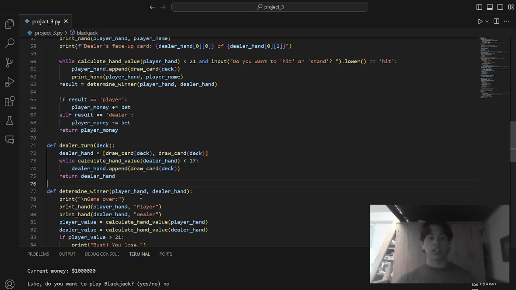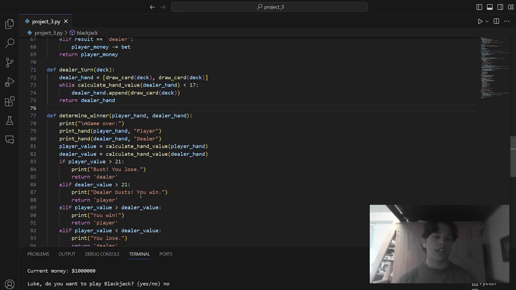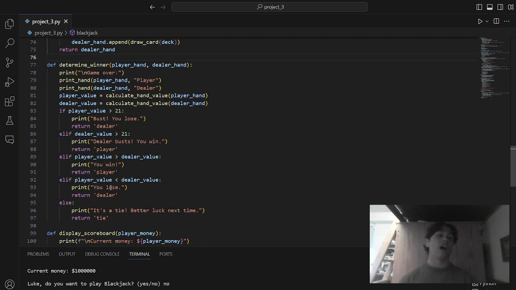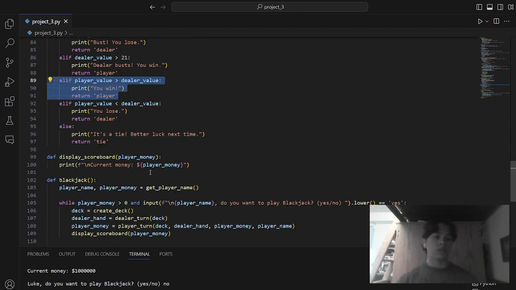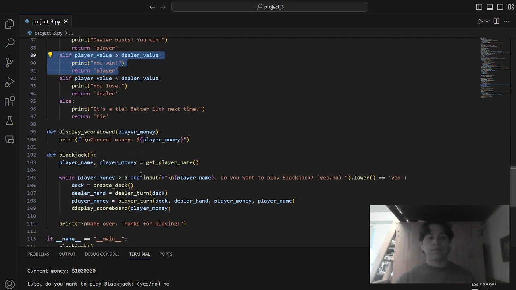We determine the winner, which is a giant if-else statement that will take the numerical values of the player's hand and the dealer's hand. It'll compare that to 21 at first, just to check if they bust or if they're still in the game. If they're still in the game, we compare the values to each other. If it's greater than the dealer's value, they win. Otherwise, they lose. If all that doesn't work, then it's a tie. Then we display the scoreboard, which just tells the player how much money they have.